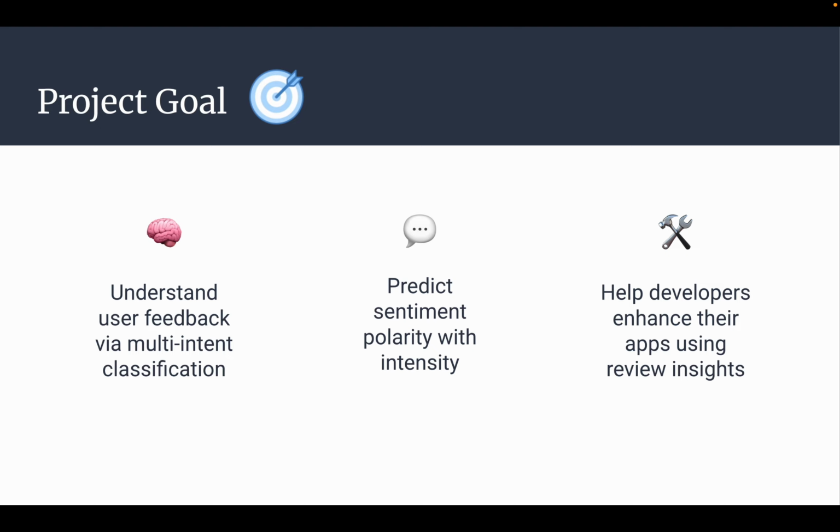This project aims to understand user feedback more deeply by identifying multiple intents present within each app review. Alongside, it also detects sentiment intensity, whether the tone is strongly positive, negative, or neutral. These combined insights allow developers and businesses to better interpret user concerns, prioritize features, and ultimately make more informed improvements